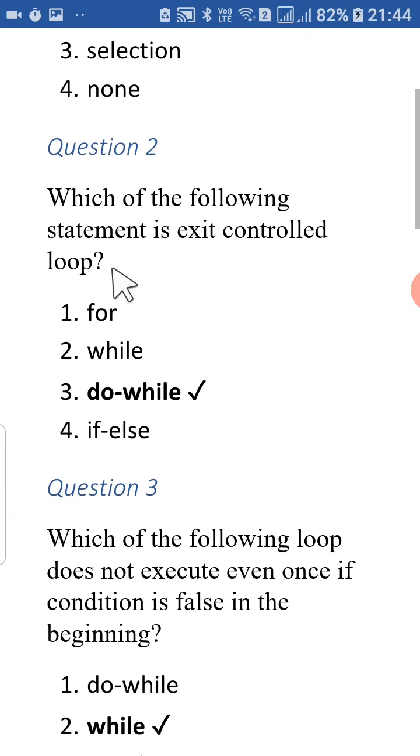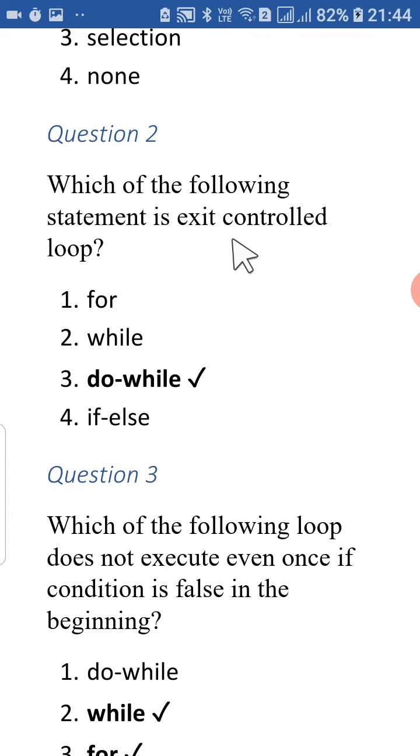Now students, second question is, which of the following statement is exit control loop? So we observe here for, while, do while, if else. For is not possible because here the test expression is evaluated before the execution of the loop body. In while also this test expression is evaluated before the execution of the loop body.